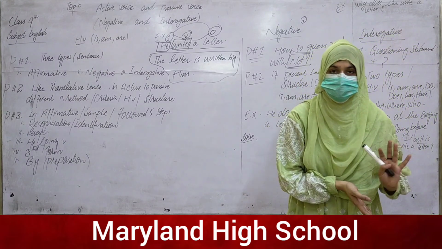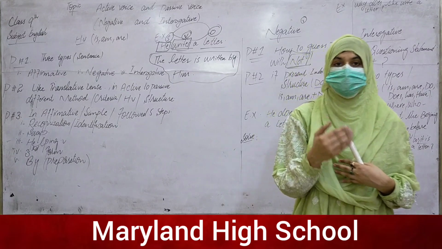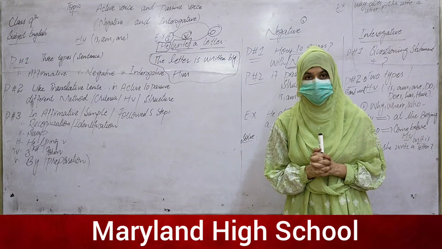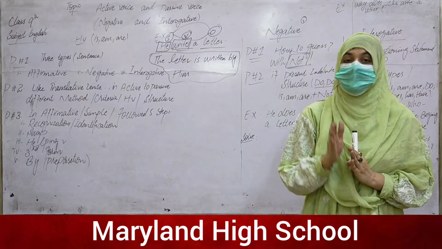If any statement has do and does, then we can say that this statement is a present indefinite statement, and we have to convert it.